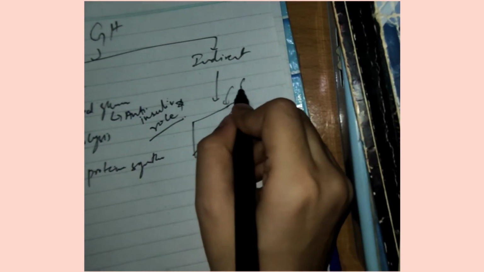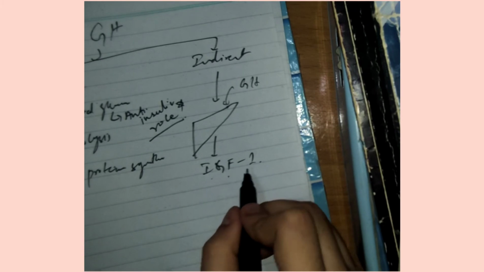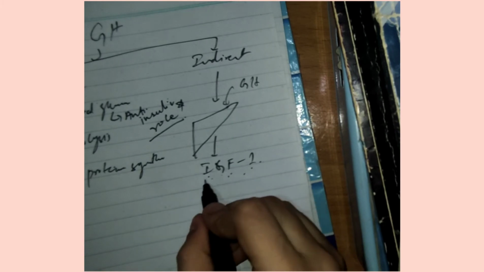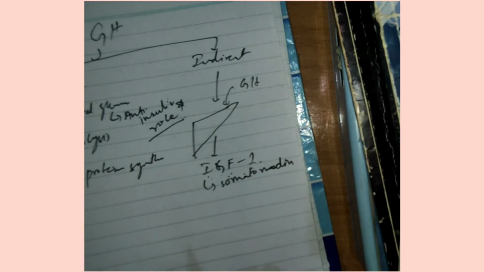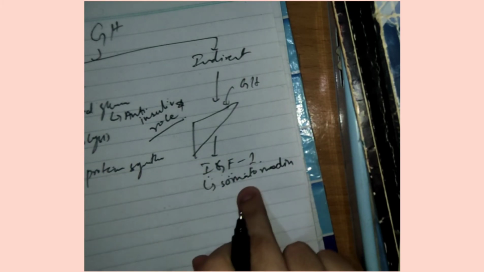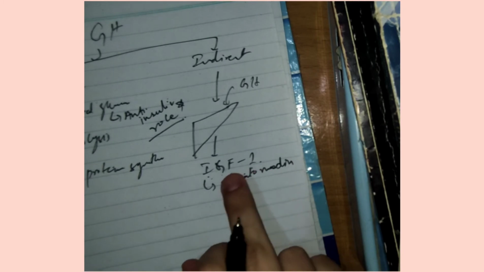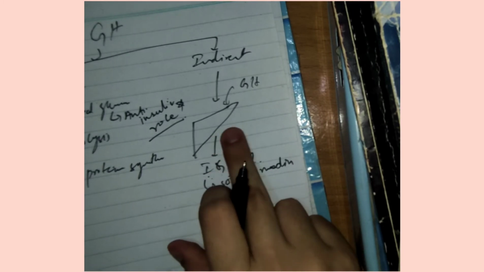Now, let's move to the indirect actions of the growth hormone. It will stimulate the liver to produce IGF, that is insulin growth factor 1, and it is also known as somatomedin. I have discussed earlier somatostatin, a hormone released from the hypothalamus, which is an inhibitory hormone and decreases the secretion of growth hormone from the anterior pituitary. Now the word I am saying here is somatomedin, also known as insulin growth factor 1, which is released from the liver.